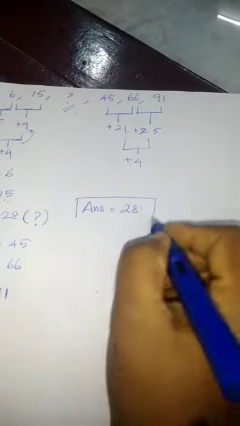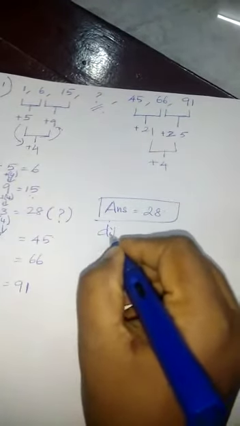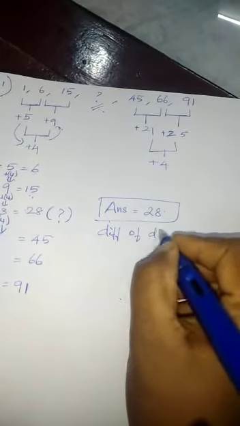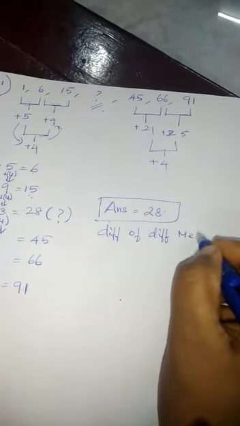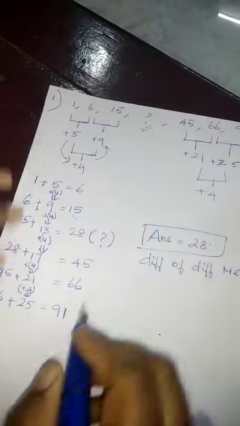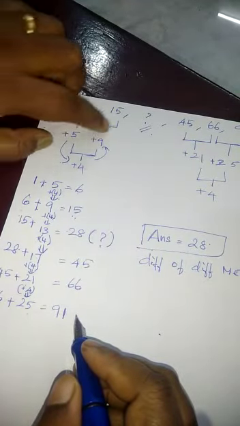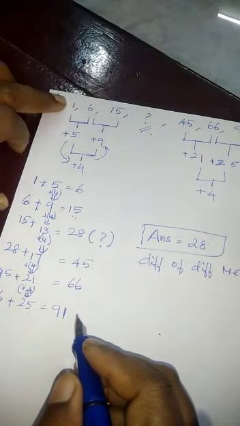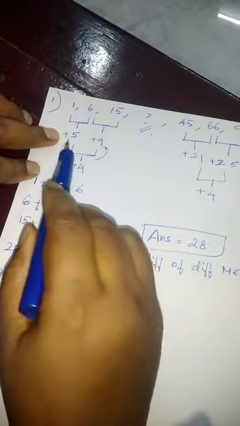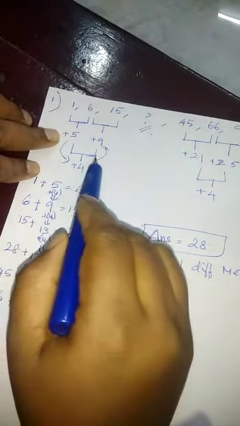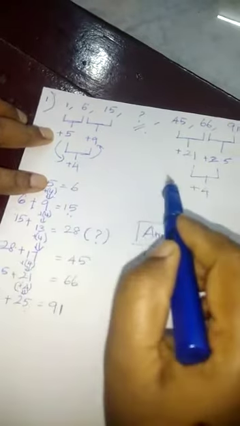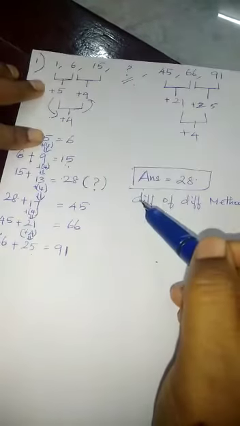The answer is 28. It's called the difference of difference method because we are finding two differences. First we find the difference between the adjacent numbers in the question. After that, between those differences we find another difference. So it's called the difference of difference method.